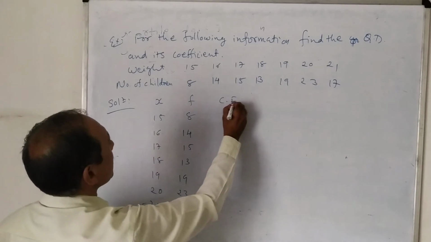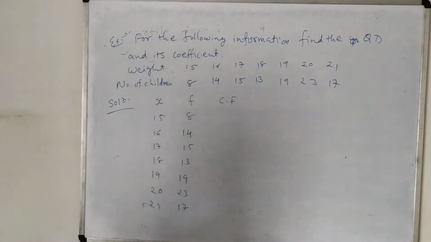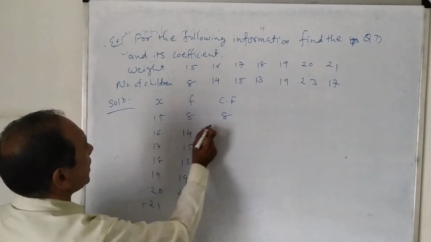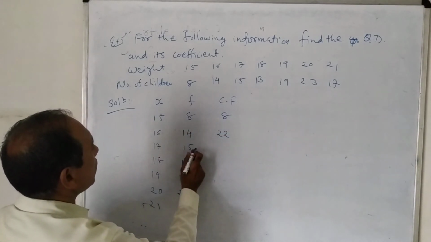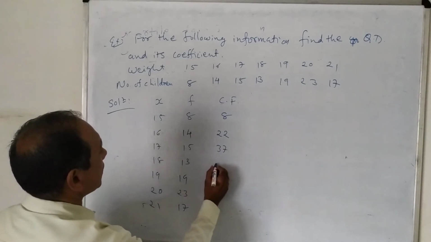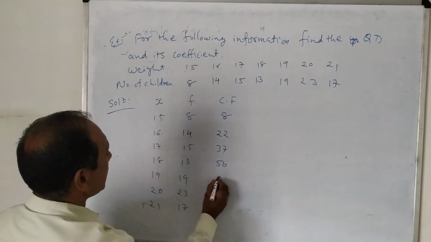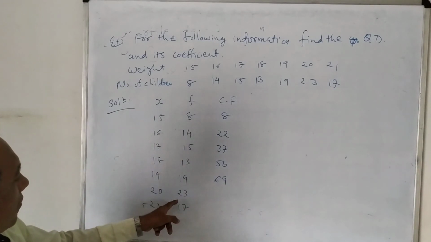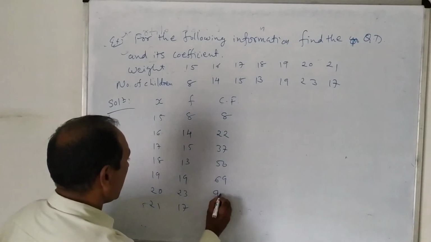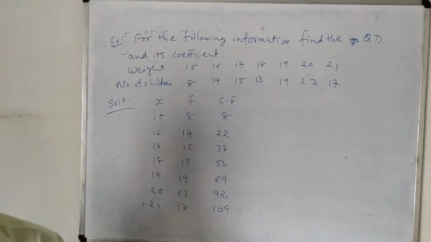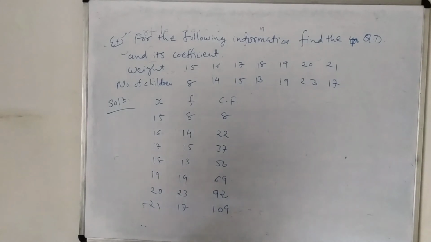Then we will find out cumulative frequency. Okay. So cumulative frequency is what? Here we will write down 8. Then 14 plus 8 is 22. 22 plus 15 is 37. 37 plus 13 is 50. 50 plus 19 is 69. 69 plus 23, what is this? 92. And 92 plus 17 is 109. You can see. So this is the cumulative frequency.